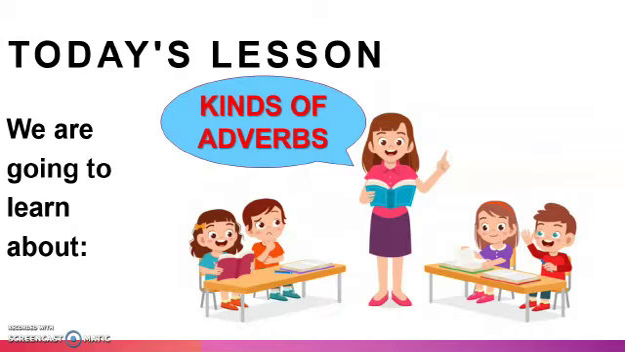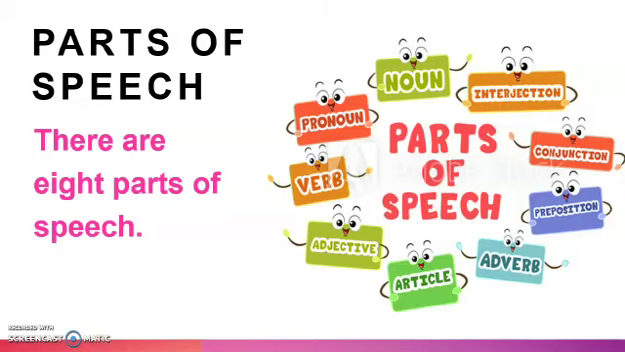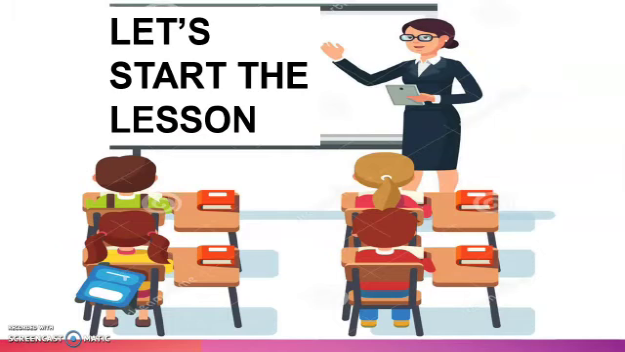Before starting my lecture, let me ask you one question, and that is, do you know how many parts of speech are there? Yes, you are right. There are 8 parts of speech that are noun, pronoun, verb, adjective, article, adverb, preposition, conjunction and interjection. All these 8 parts work together to form a correct speech. Now let's start our today's main lesson, and that is kinds of adverb.